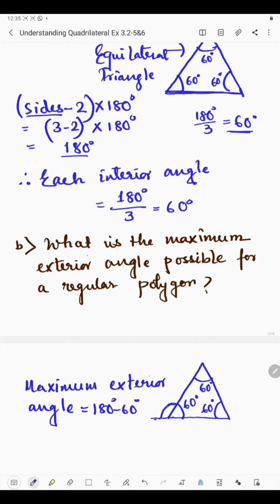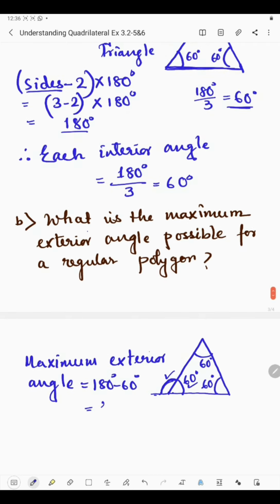And we know that the exterior angle and interior angle make 180 degree. The sum of these makes a linear pair, 180 degree, right? So if we want to get the exterior angle, we need to subtract the interior angle from 180 degree to get the exterior angle. So it's 120 degree. So the maximum exterior angle possible for a regular polygon with the least number of sides is 120 degree.